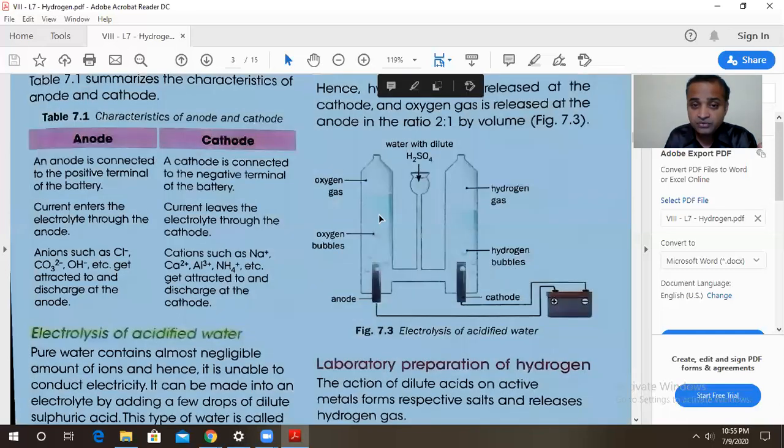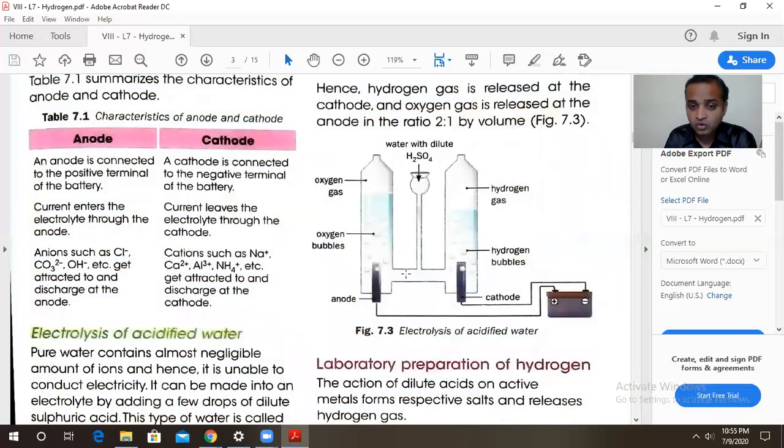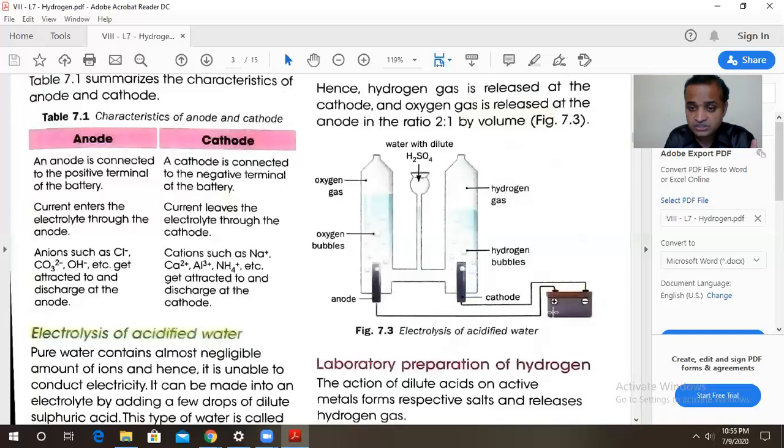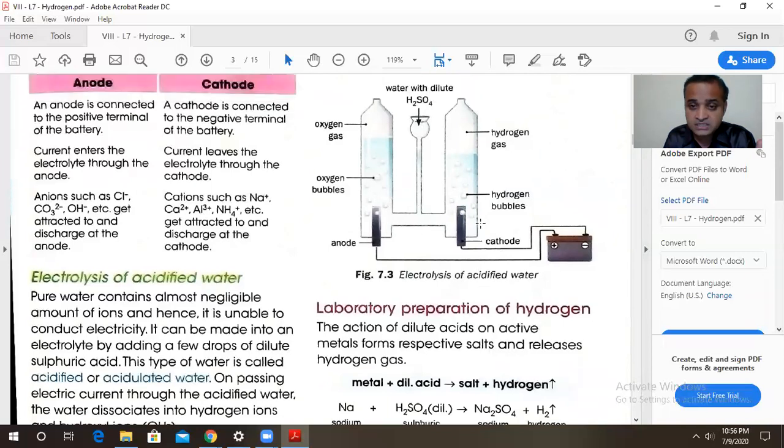This assembly is totally filled with acidulated water. These are your anode and cathode. This is your battery. In this water you have also added a few drops of H2SO4, so it is acidulated water. Now what happens at the cathode is reduction. Hydrogen gas is liberated very slowly in the form of bubbles, and it is collected over here in this container.